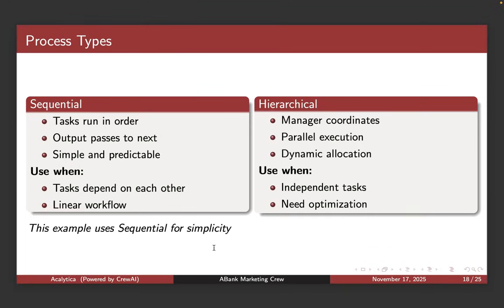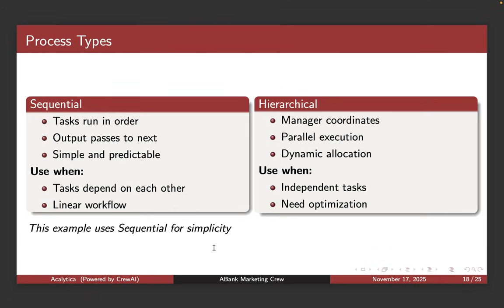Sequential is where you're running one after the other, where the output from one agent passes on to the next, and it's simple, predictable. If there are any bottlenecks or slowness, you can actually see. It's easy to visualize. So use this when tasks depend on each other and it's a linear workflow. So this is very simplified.